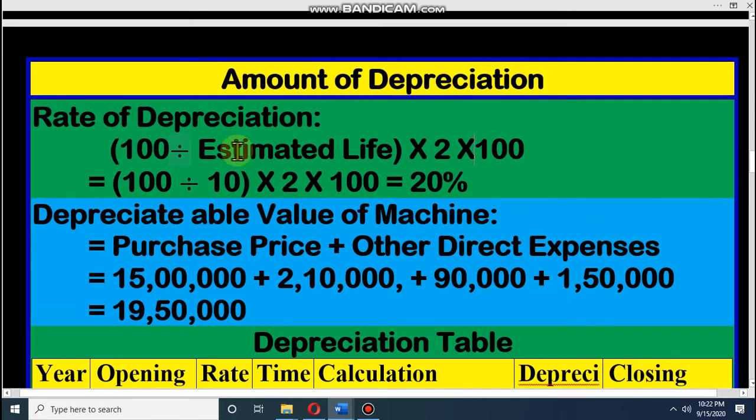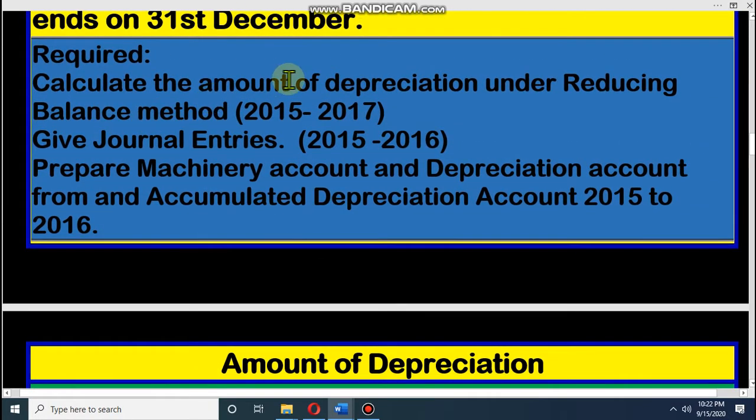Dear student, again I am telling the formula: 100 divided by estimated life into 2. If we omit the 2, then it is the formula of the straight line method. The rate of depreciation under the reducing method or diminishing balance method is 100 divided by estimated life into 2, and this 100 is for percentage. Dear student, two things we have learned here: first, how to calculate the rate of depreciation, then the depreciable value. Now our requirement is to calculate the amount of depreciation under the reducing balance method.